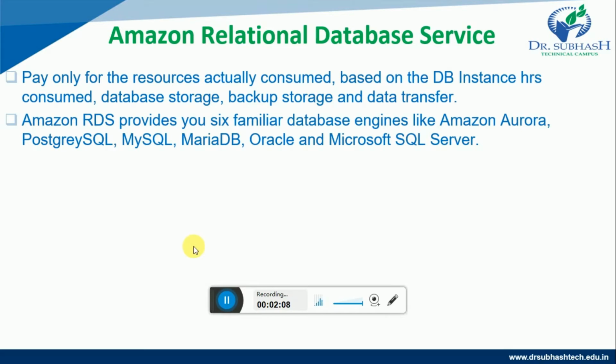Also, Amazon RDS provides scaling of the compute resources and storage capacity associated with the database instance. Another aspect of this RDS service is you have to pay only for the resources actually consumed, based on the DB instance hours, database storage, backup storage and data transfer. Amazon RDS provides you 6 familiar database engines like Amazon Aurora, PostgreSQL, MySQL, MariaDB, Oracle and Microsoft SQL Server. So these are the 6 familiar database engines which Amazon RDS provides.